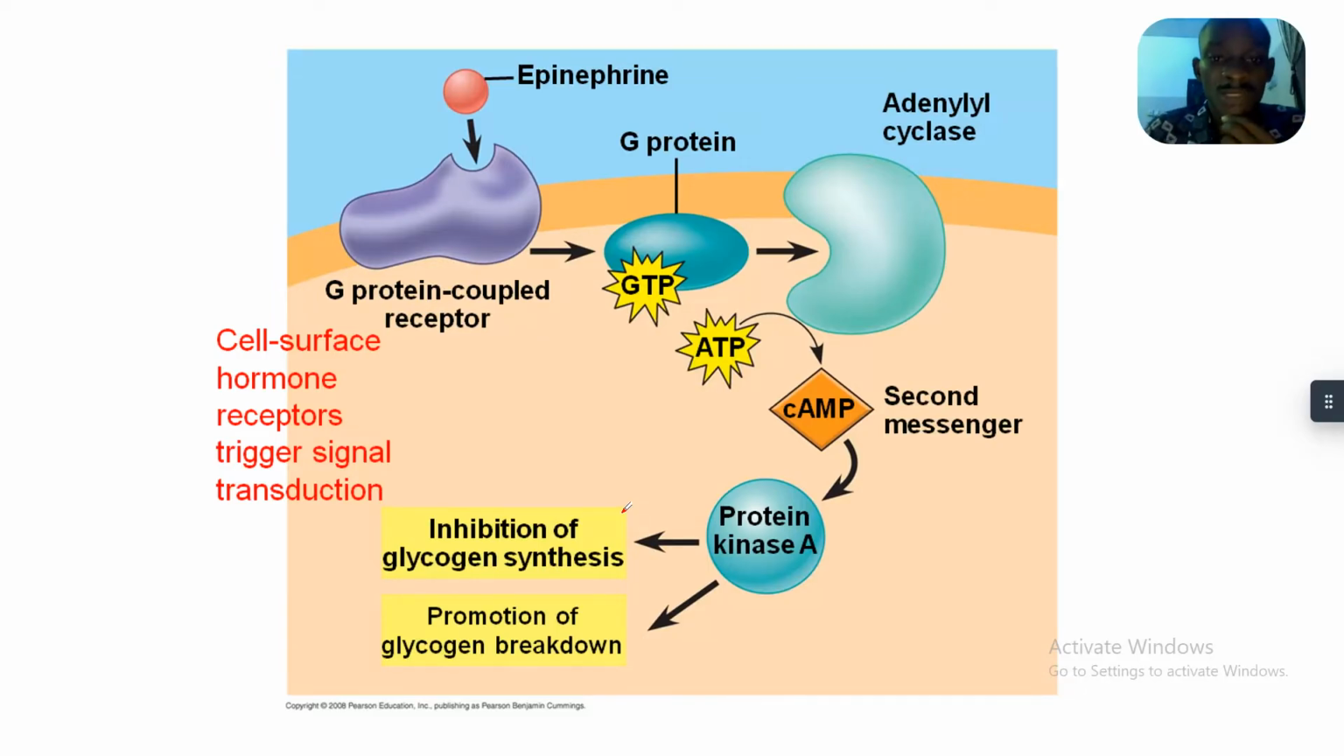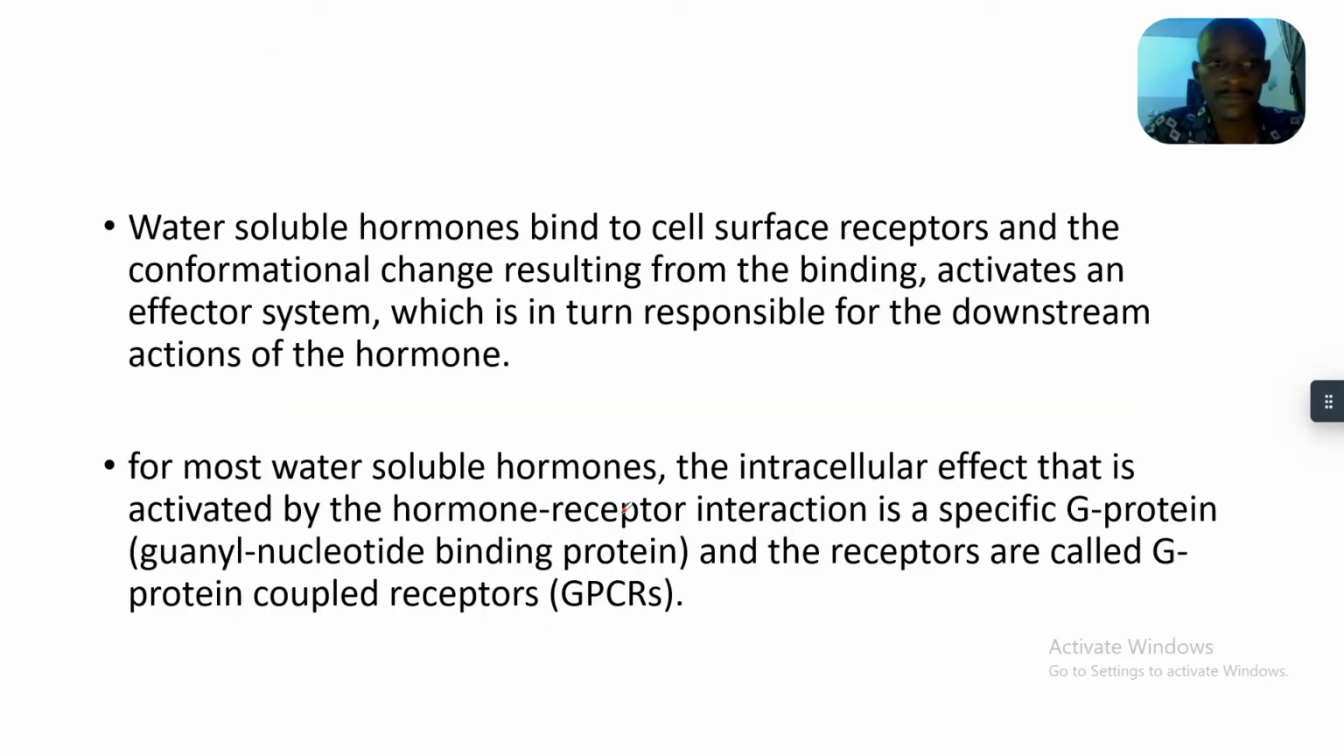Water soluble hormones bind to the cell surface and trigger whatever action or effect they have on the cell without entering the cell. They have second messengers. The conformational change resulting from the binding activates an effector system, which is in turn responsible for the downstream action of the hormone. The hormone need not enter the cell. The effect is felt from the cell surface.